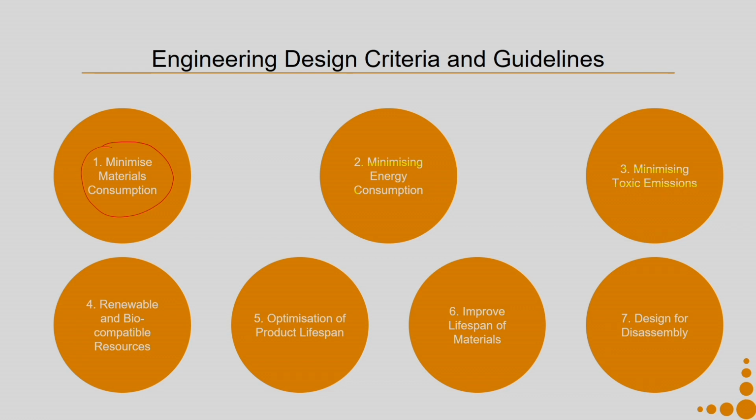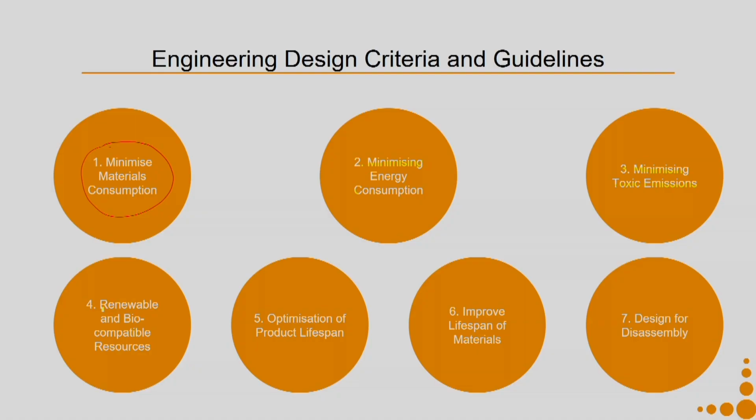Then minimizing toxic emissions. You have to try, as far as possible, to have no toxic emissions; that is the most ideal case. In case it is unavoidable, we have to see how we can minimize toxic emissions. Again, toxic emission can happen during the pre-production phase, the production phase, the usage phase or the end of life phase. So, we should identify the areas where the emissions have the highest impact or highest volume leading to highest impact, and there we have to put in more effort.